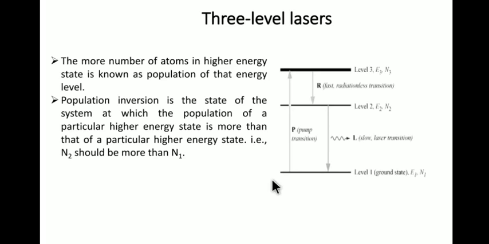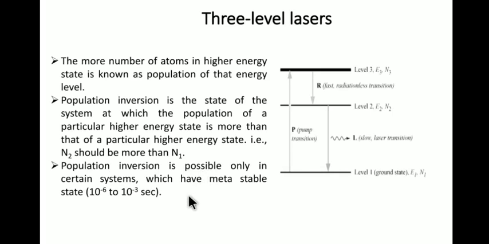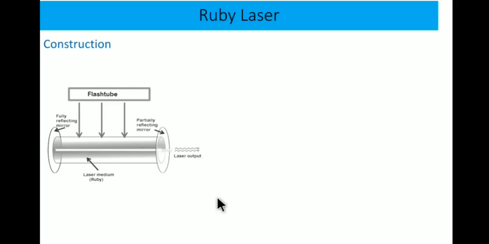Once population inversion is achieved, only then does laser action take place. This is one of the conditions. The second condition is the metastable state. Students, now let me move to the Ruby laser.